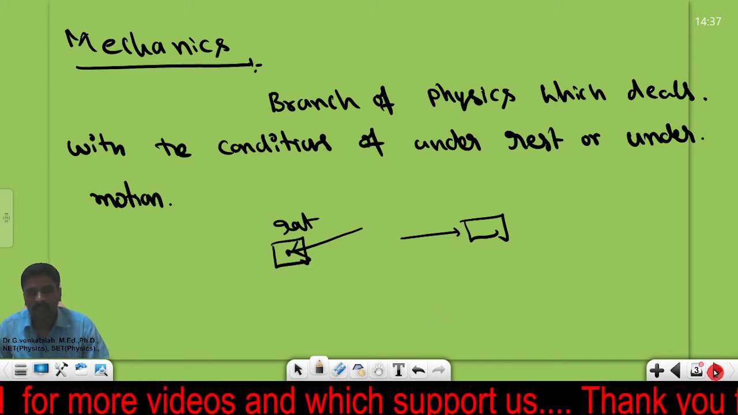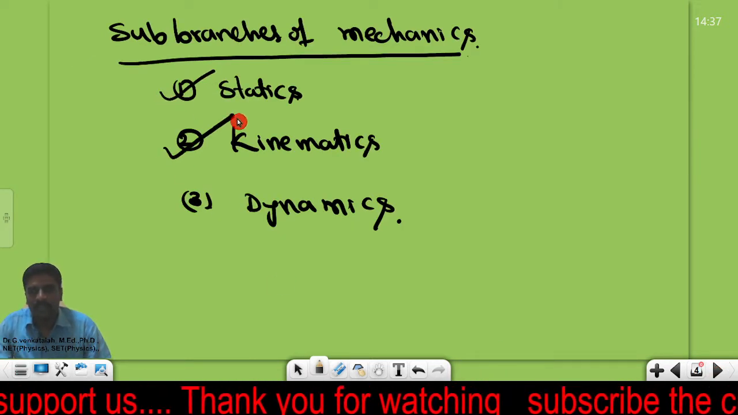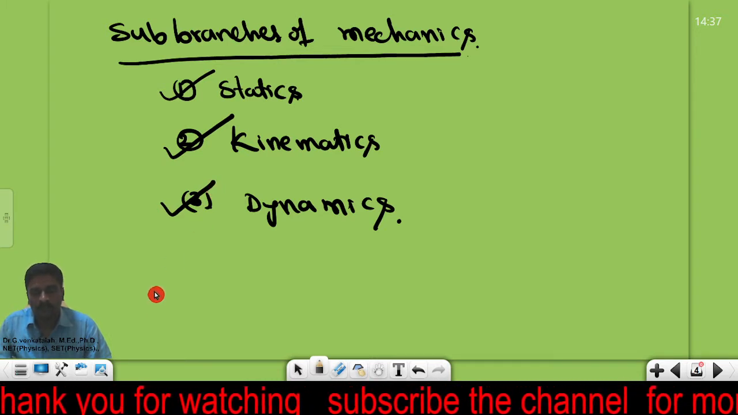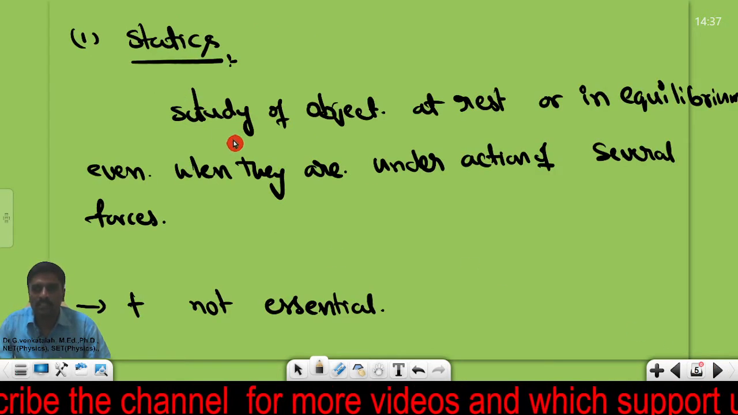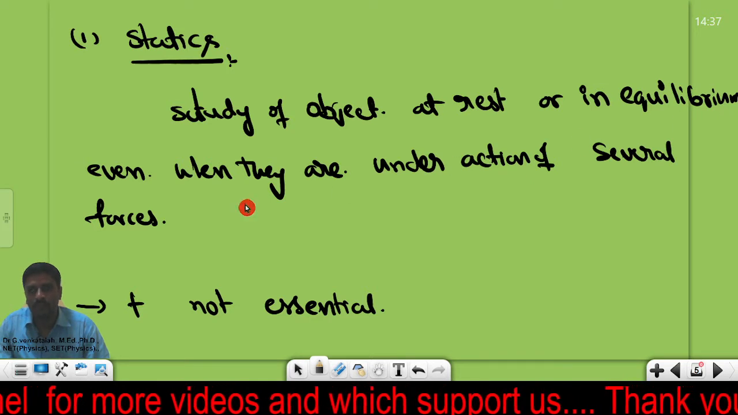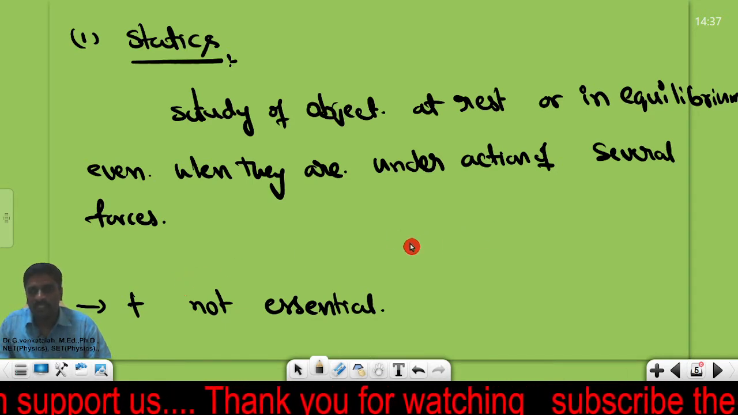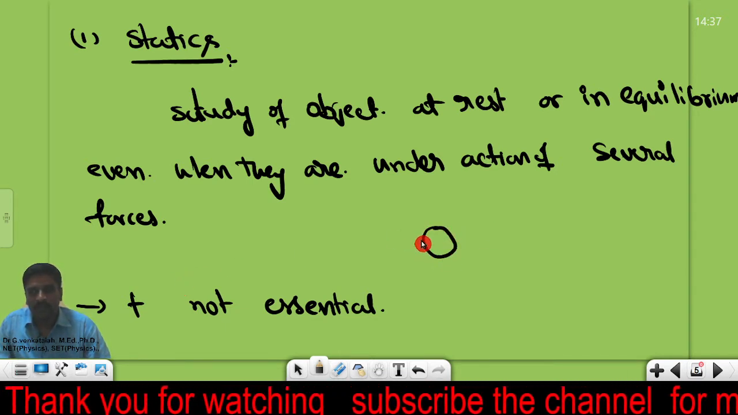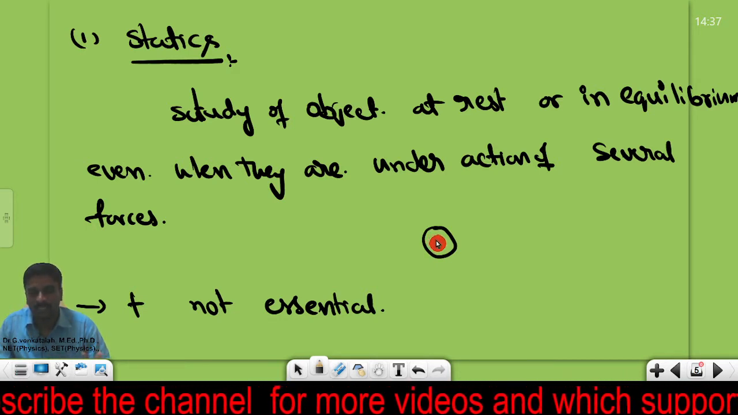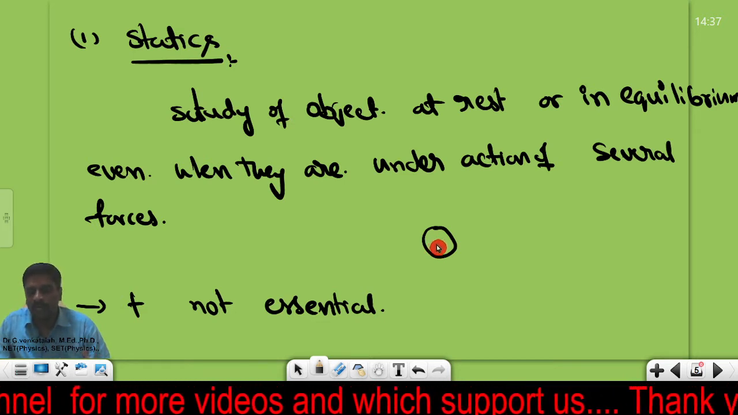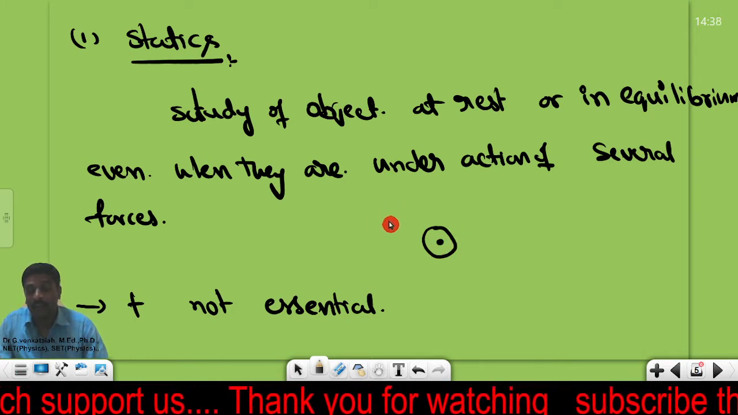Mechanics is divided into three important branches: statics, kinematics and dynamics. What do we mean by statics? Statics is the study of objects at rest or in equilibrium, even when they are under the action of several forces. That means the object must be in equilibrium, that is, it should not change its velocity, or the object may be at rest, which is also called equilibrium, even though it is under the action of several forces.